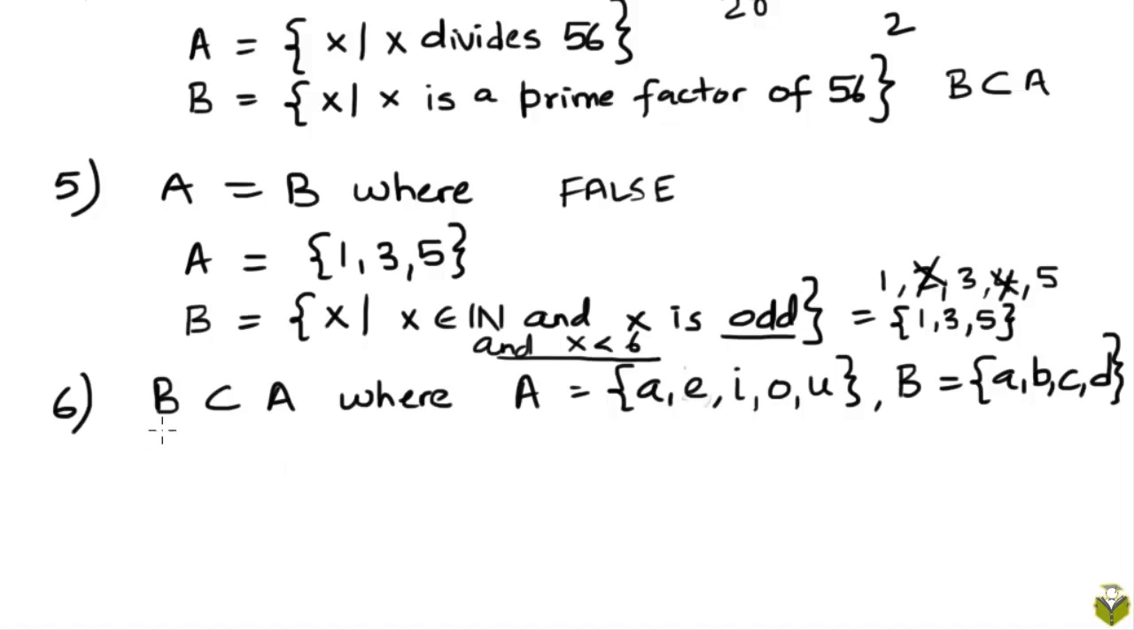The last claim is that B is a subset of A, where A is the set of all vowels in the English alphabet, whereas B is the four element set {A, B, C, D}. Is every element of B also an element of A? Well, clearly not. If you look at B, C, or D, none of these three elements is present in the set A. So B cannot be a subset of A.